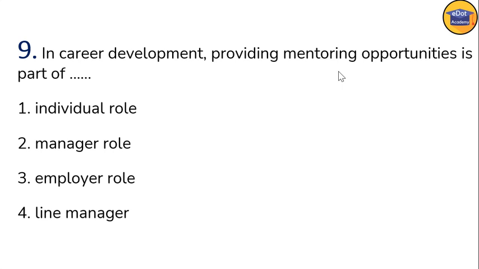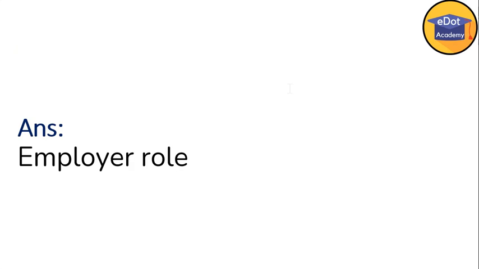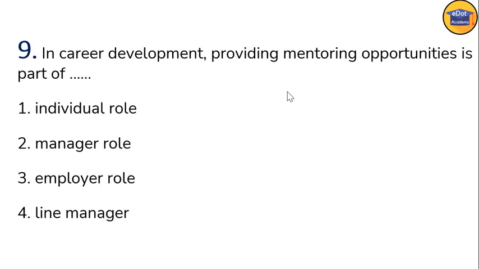Okay, now moving ahead, ninth question. In career development, providing mentoring opportunities is part of. Options are: number 1 individual role, number 2 manager role, number 3 employer role, number 4 line manager role. So this is the duty of the employer to provide the mentoring opportunity. So in career development, providing the mentoring opportunity is a part of the employer role. So the option is employer role. That means option third is correct here.